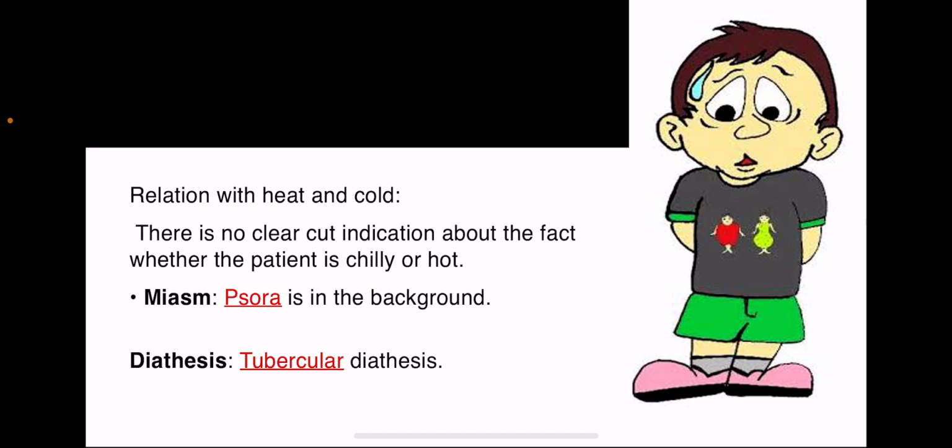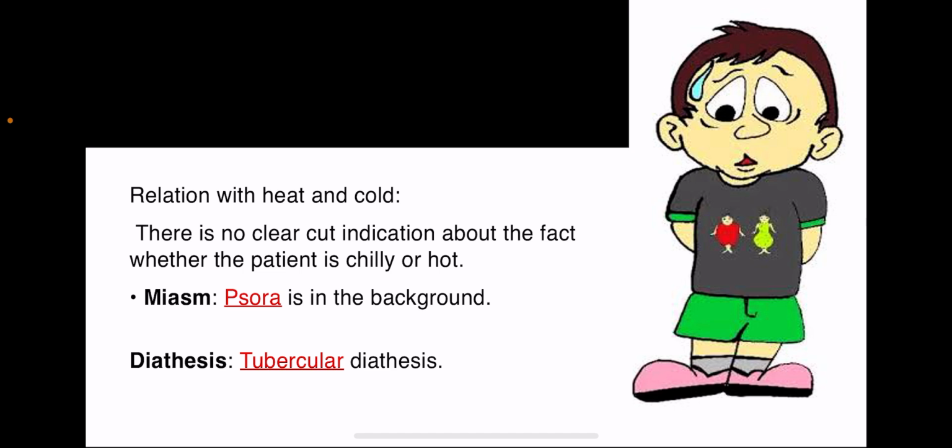The miasm is psora in the background. We saw it is more of inflammation. We saw the bronchitis producing mucopurulent discharges. Inflammation is probably observed here. So we see the miasm psora is in the background.